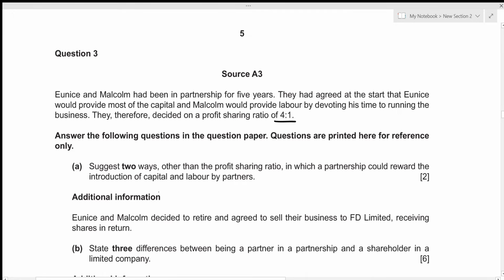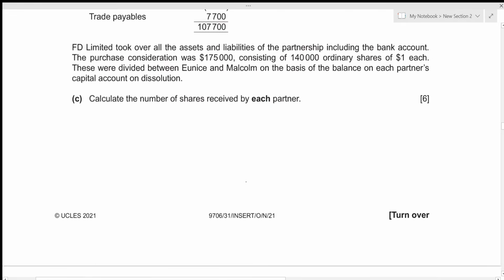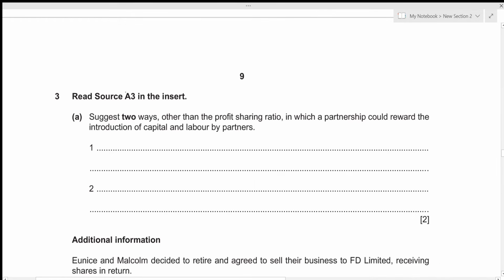Alright, so if you remember our profit appropriation account, for the capital, the partnership actually pays interest to the investors, right? So the partnership rewards the introduction of capital in the form of interest on capital. And for the labor by partners, there is obviously provision for salary. So partnership pays salaries in return for the labor by partners. Let's write it down. So for introduction of capital, that was interest on capital. And if we're talking about labor by partners, there is provision for partnership's salary. Alright, this concludes our first part.